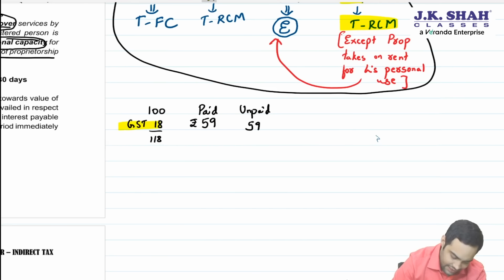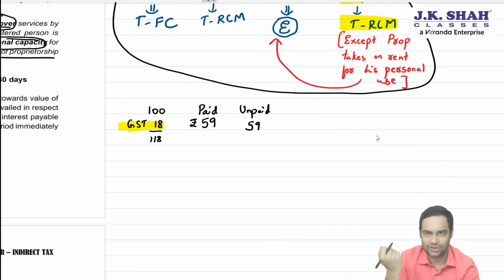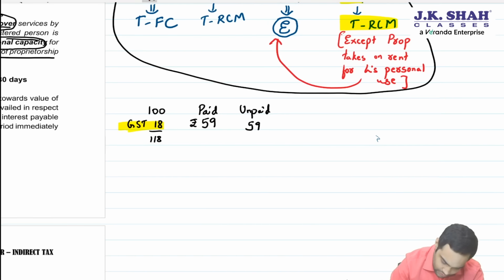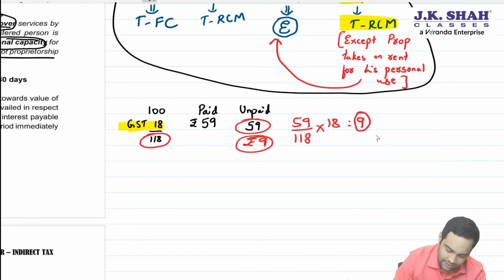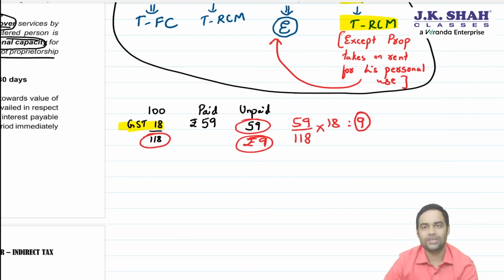Should I reverse 18 or should I reverse proportionate if I have not paid within 180 days? Now the law has clearly provided that it will be proportionate. So 118, 59. So you will have to reverse 9 rupees. How did you get 9, sir? 59 divided by 118 into 18. I will have to reverse 9 rupees, which is for the unpaid amount. So I don't have to reverse the entire 18. I have to reverse to the extent the amount is not paid.